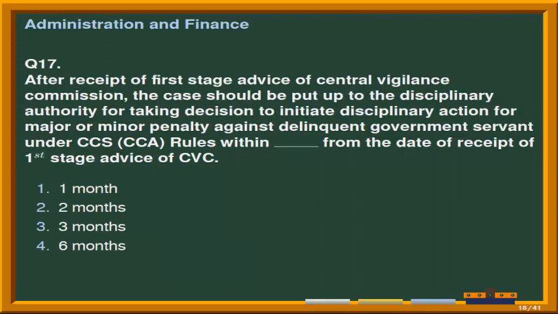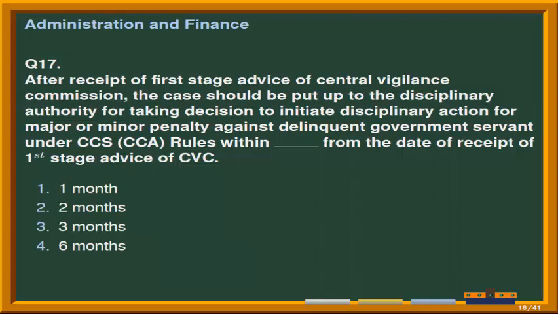Next question. After receipt of first stage advice of Central Vigilance Commission, the case should be put up to the disciplinary authority for taking decision to initiate disciplinary action for major or minor penalty against delinquent government servant under CCA rules within ___ from the date of receipt of first stage advice of CVC.